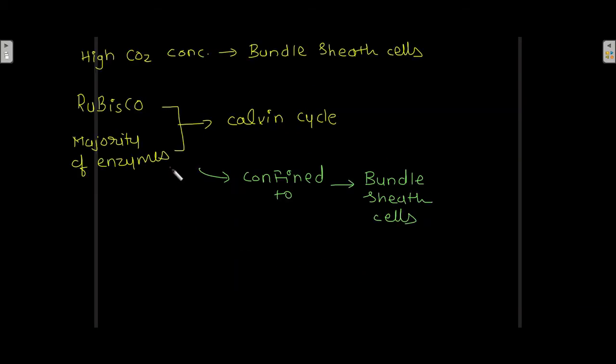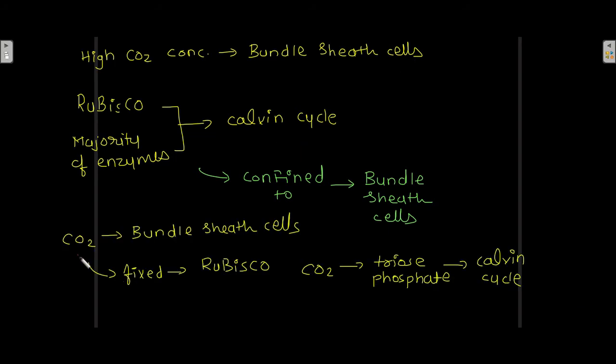Now because of high CO2 concentration in the bundle sheath cells, the Rubisco enzyme and the majority of enzymes of the Calvin cycle are confined to the bundle sheath cells. Why are they confined to bundle sheath cells? Because of the high carbon dioxide concentration in the bundle sheath cells, which results from the decarboxylation of C4 acids.